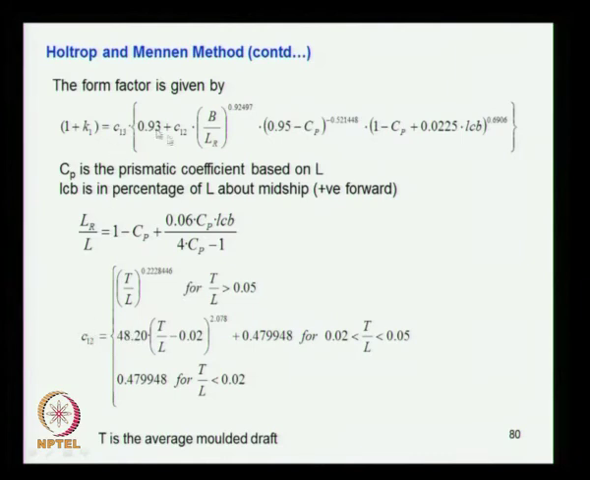Then you need C12. C12 is given here: for T by L greater than 0.05, use this expression. For T by L between 0.02 and 0.05, use this expression over here, and for T by L less than 0.02, use this expression. So depending on the draft to length ratio of the ship, you choose the appropriate relation and find out what C12 is, and substitute it here. Now we are left with C13.